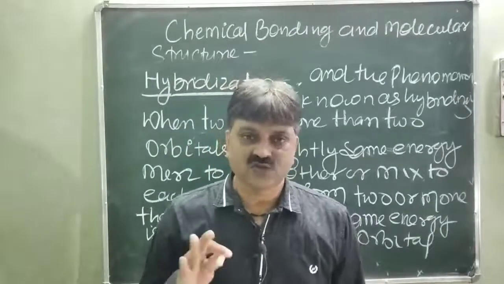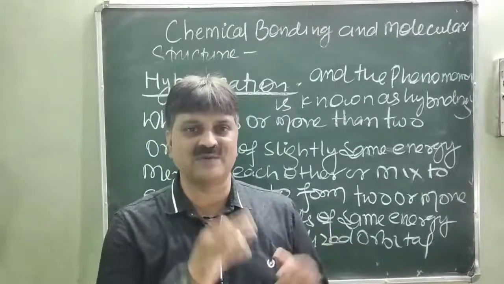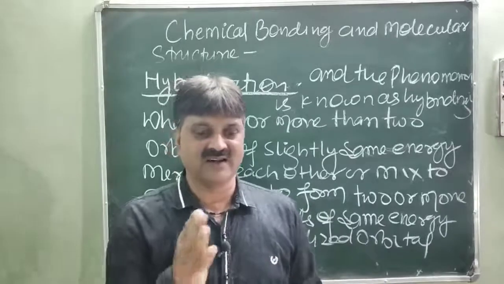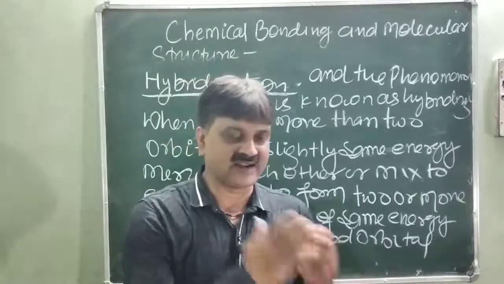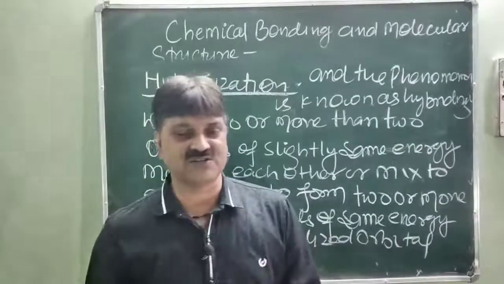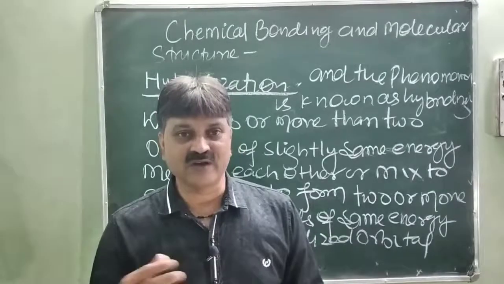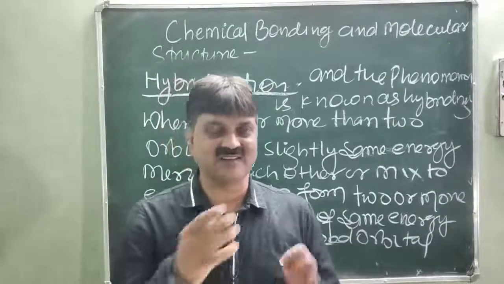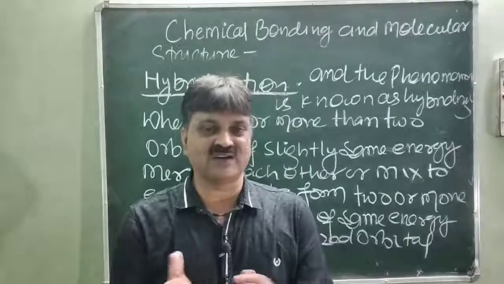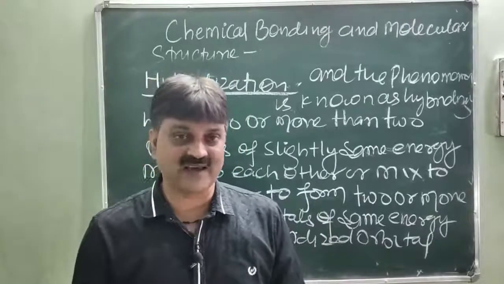Very easy. So you can say very simply that the mixing of a group of orbitals is also called hybridization. Just like rice, you very simply know that at home when you are eating the rice and the pulse separately, that is known as rice and pulse. When you mix them to each other to form the food, now it becomes hodgepodge. It is neither the rice nor the pulse. It is intermediate between rice and pulse. This is hodgepodge. So this is the hybrid.